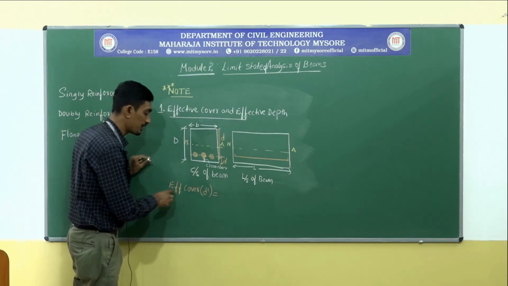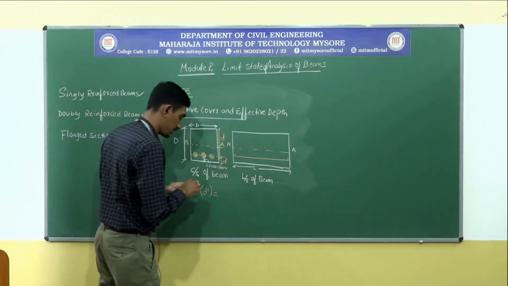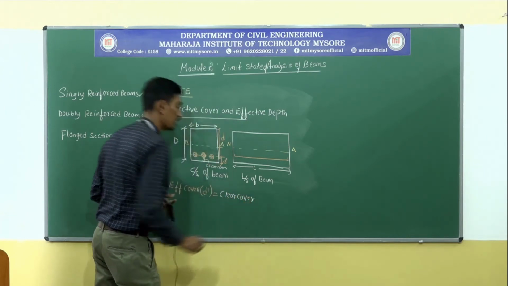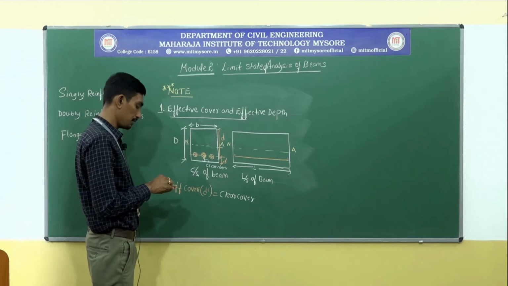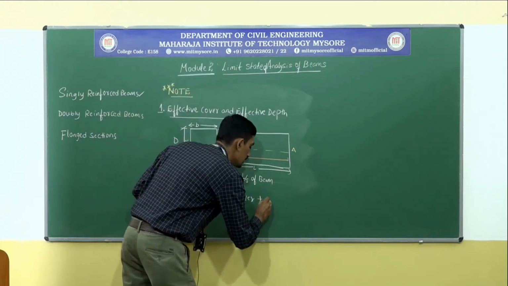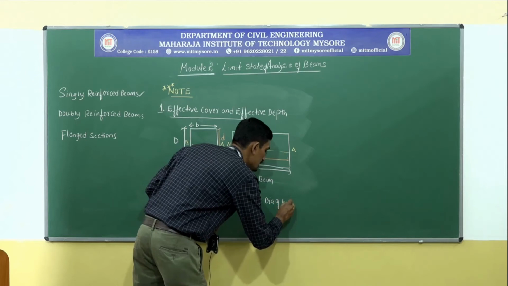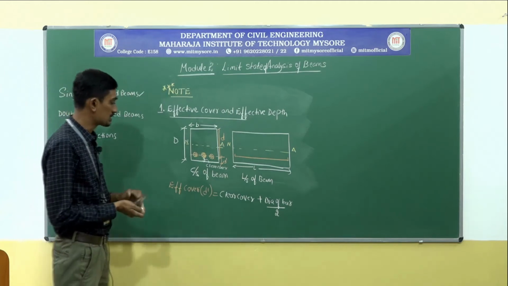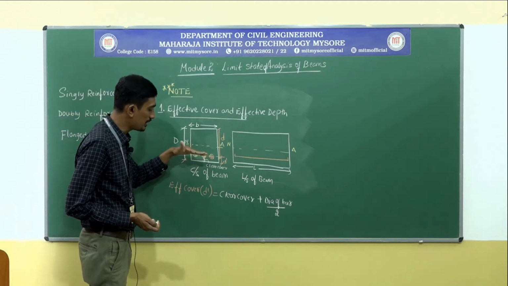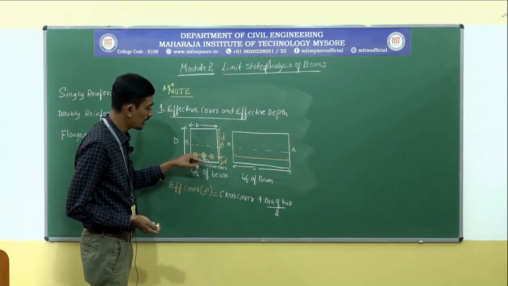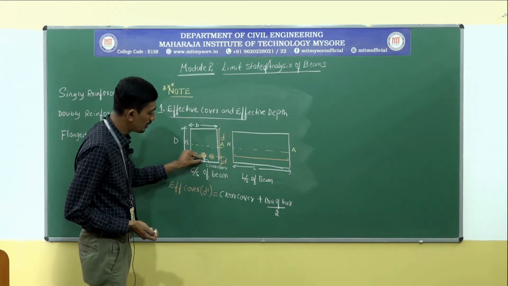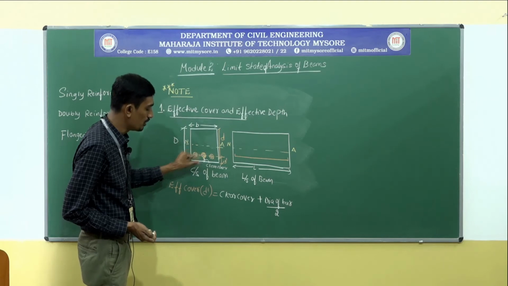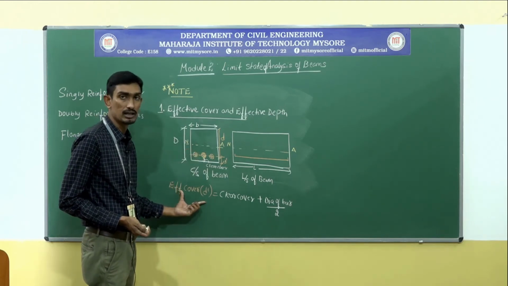Then effective cover is equal to clear cover plus diameter of a bar that has been provided divided by 2. Because this particular bar has been divided into 2 portions. So mathematically, if I am going to calculate, it is clear cover distance plus diameter of a bar by 2 that will give you the effective cover.